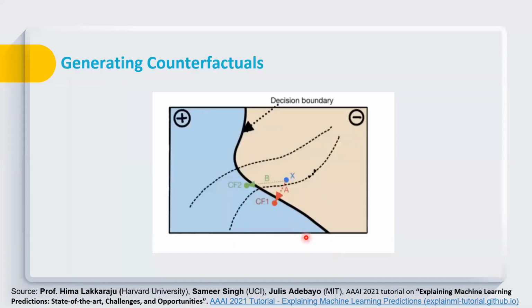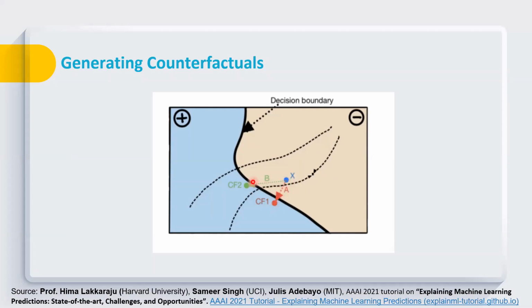In order to explain it further, let us consider this is our model, and this is the decision boundary, which is classifying into two classes. One class is considered negative and another is positive. You can consider negative as loan rejected and positive as, let's suppose, loan approved. Here we have an instance X which falls in the negative class, meaning his loan has been rejected. Now we want to know what minimum changes we should make in our input features so that we can move from the negative class to the positive class.